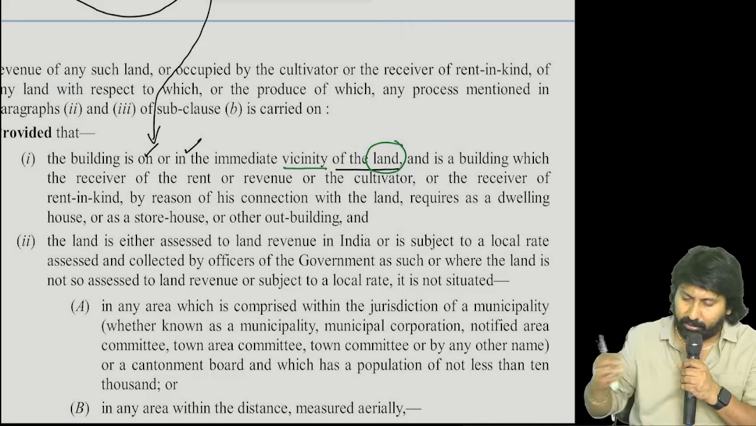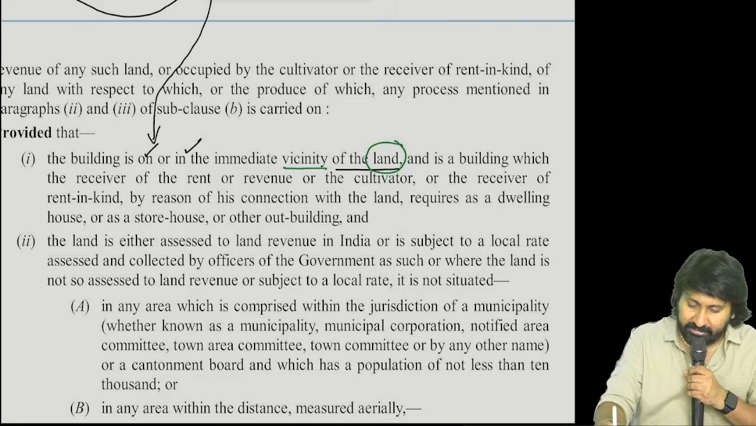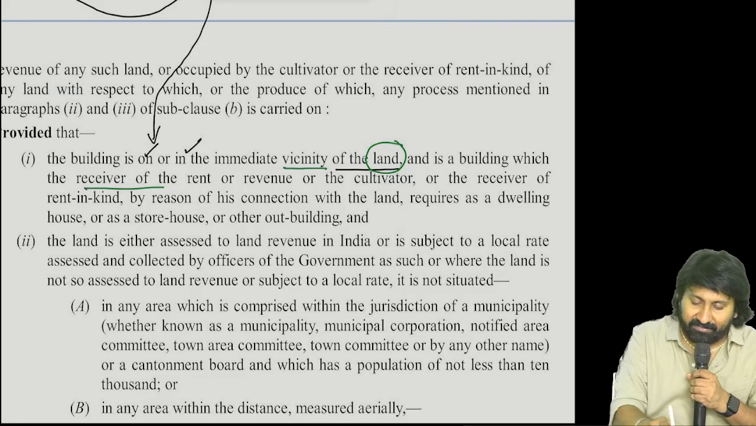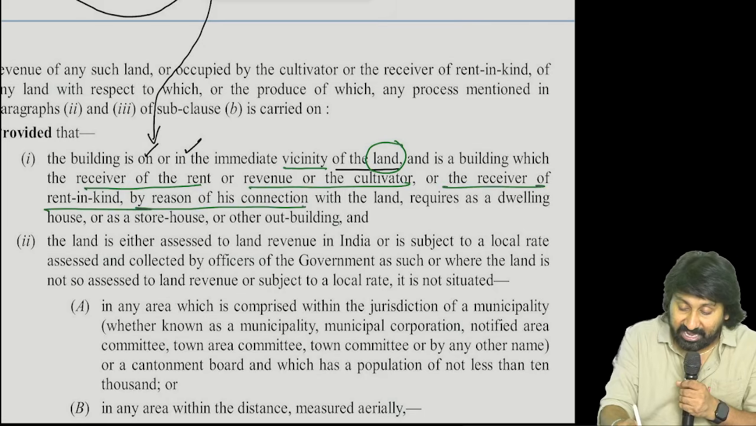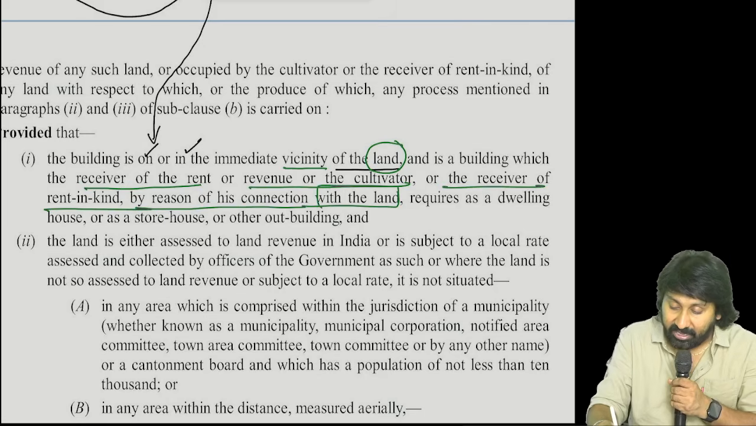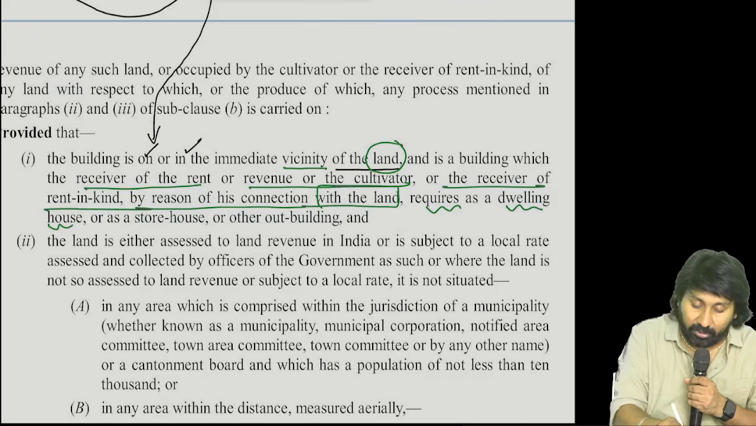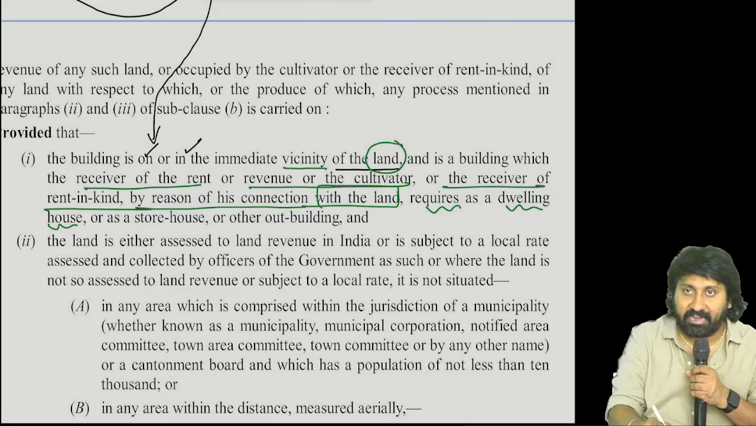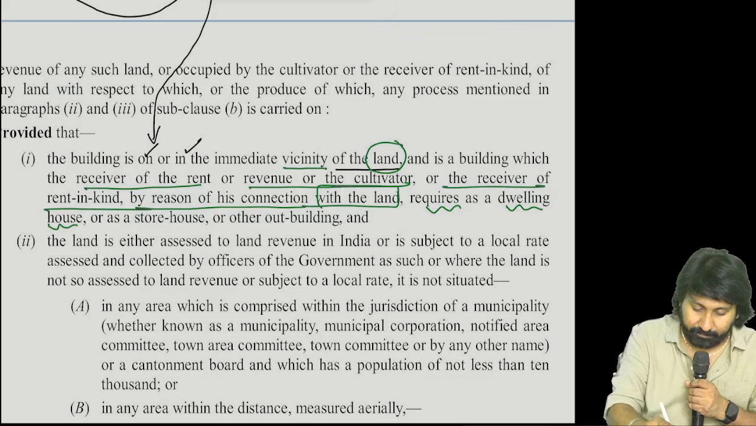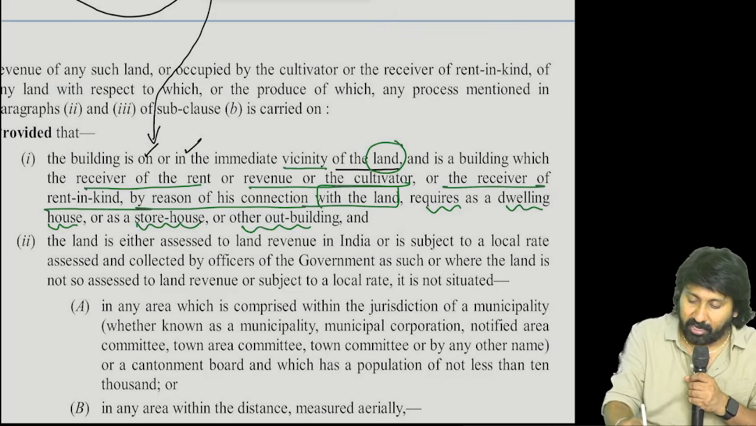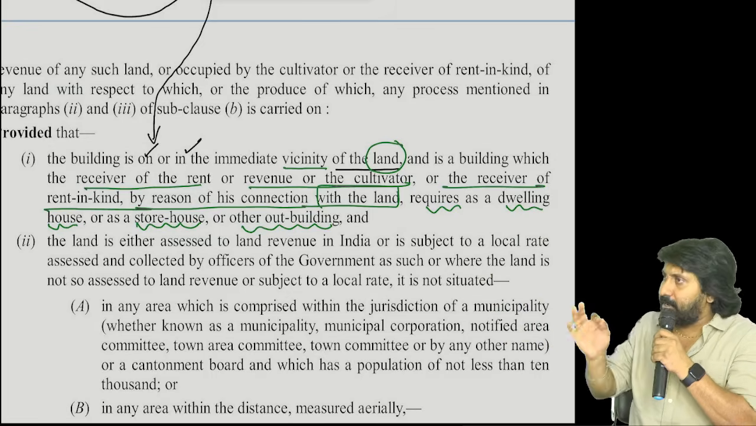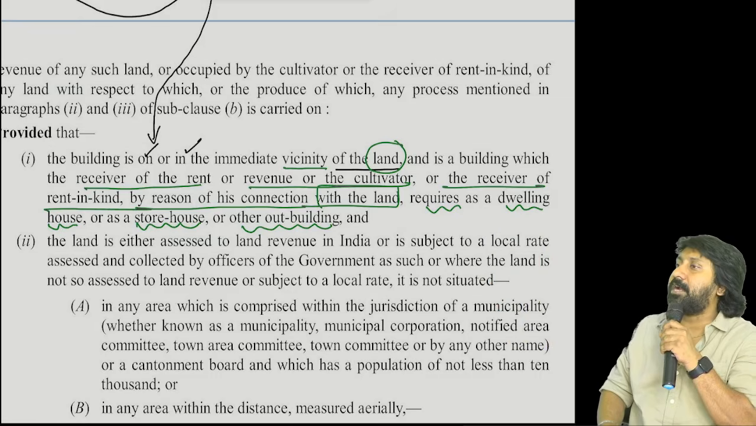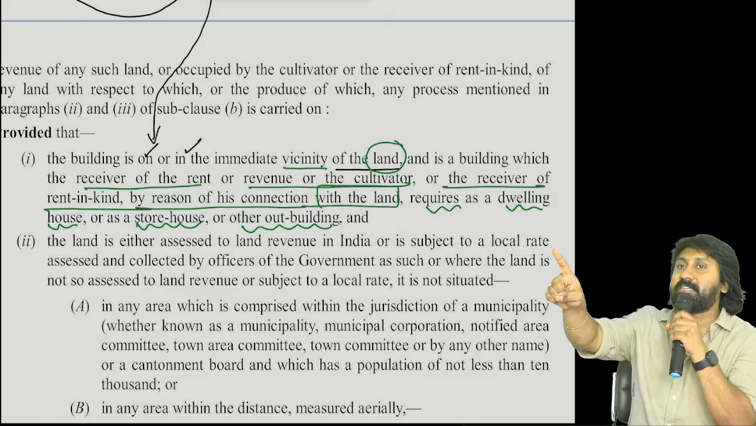Agricultural land. Continue. And is a building which the receiver of rent or revenue or cultivator or receiver of rent in kind, by reason of his connection with the land, requires as a dwelling house, storehouse or other outbuilding. In simple language, tell me, for any building to be agricultural income, conditions have to be satisfied.